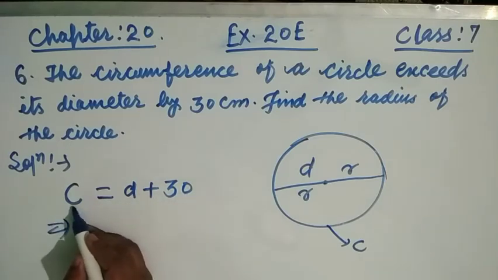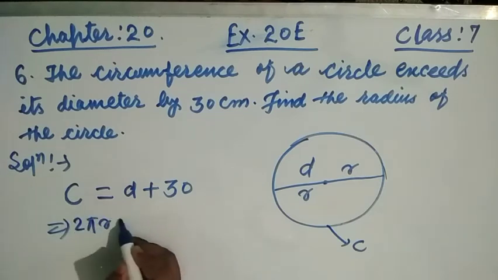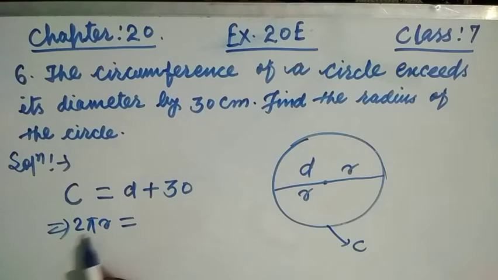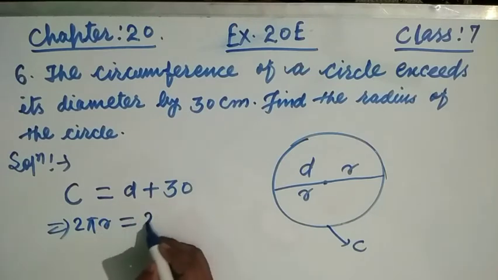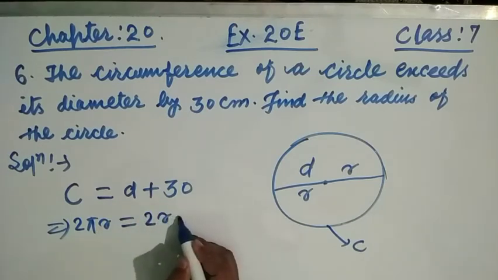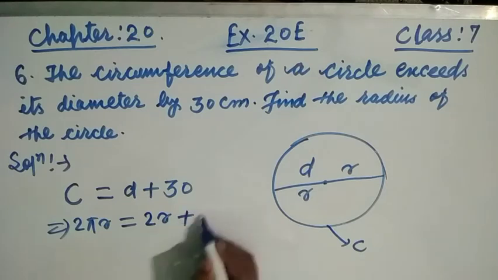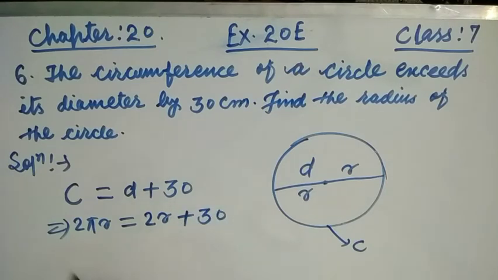Now the value we have to put: c is equal to 2 pi r, because the circumference of a circle is 2 pi r, and d is equal to 2r, twice the radius, plus 30. Okay, now see friends, bring this to the left. 2 pi r minus 2r is equal to 30.